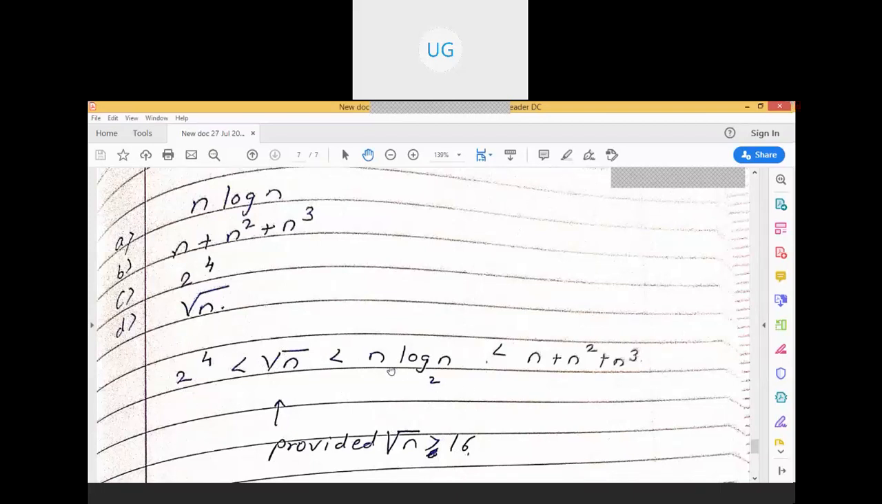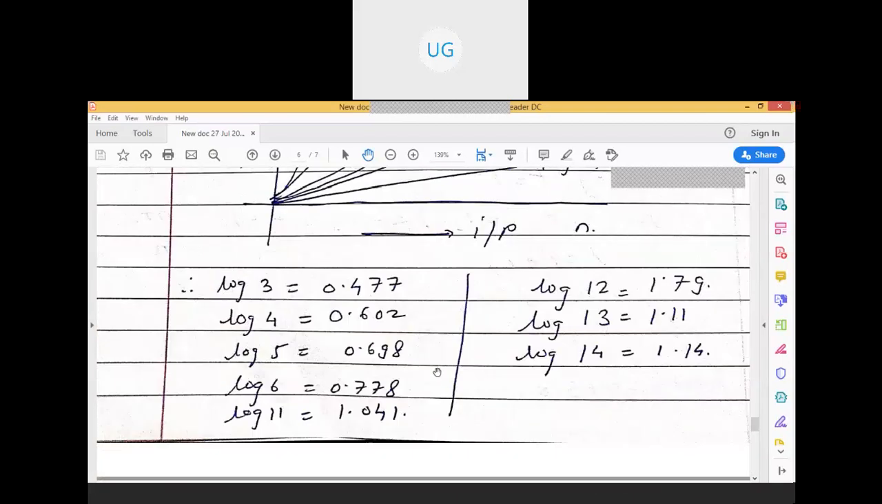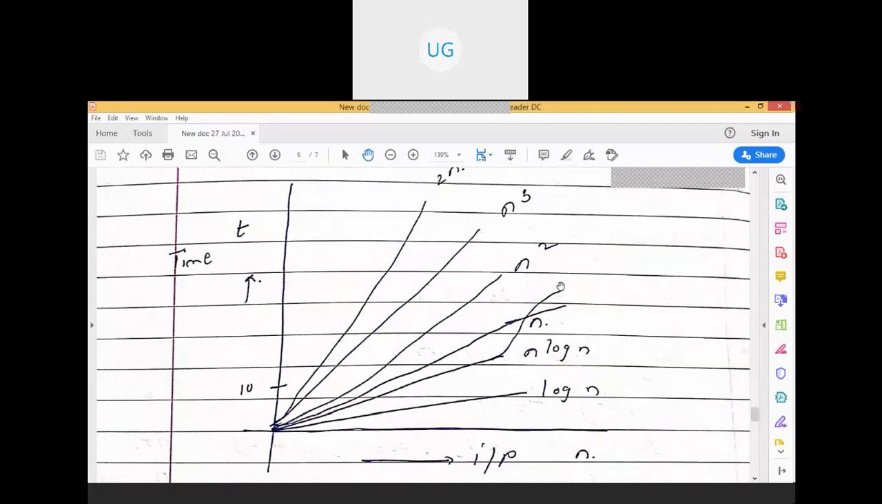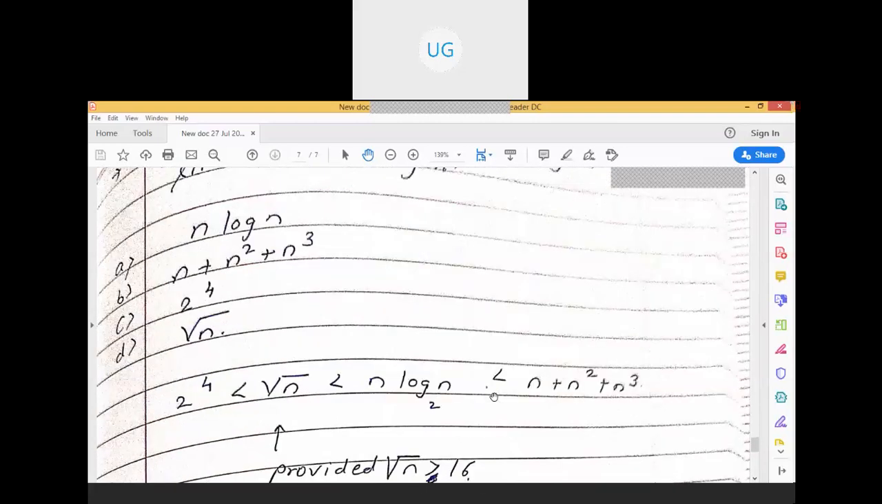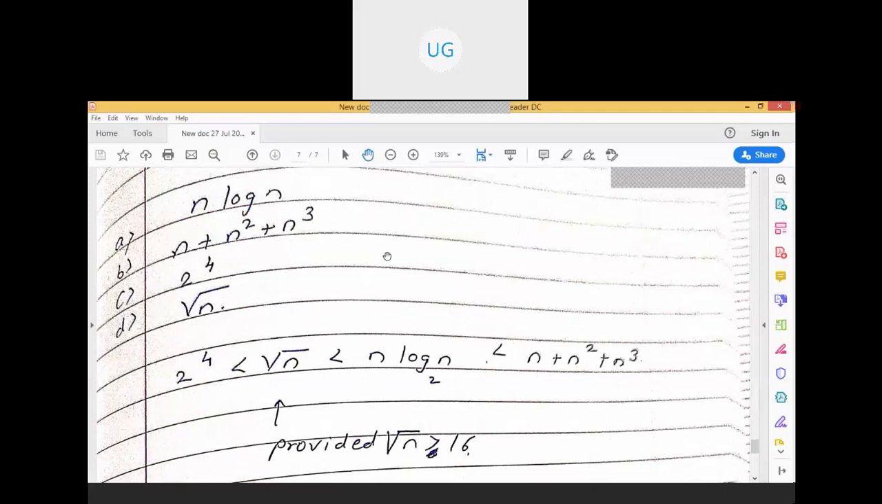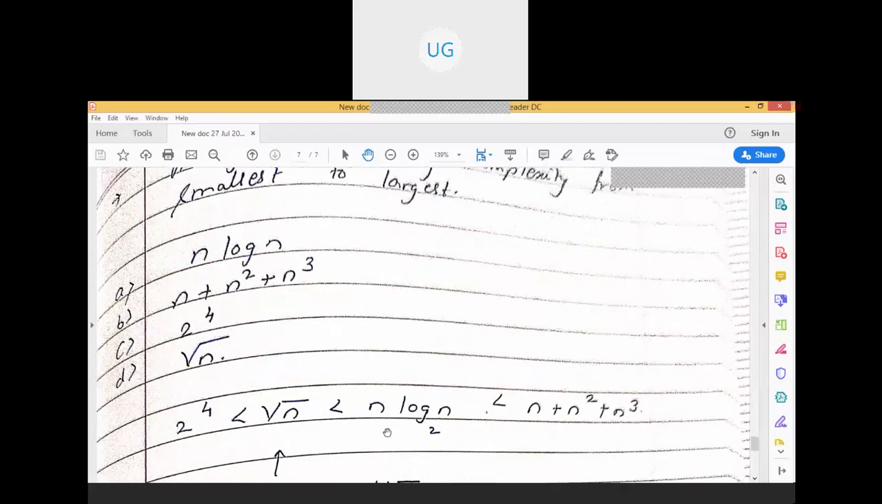And n log n, we have seen that 11 log 11 can be greater than this n also. So here it depends on the value of n. They have to provide the value of n. Now, n log n and n plus n square plus n cube. You may think, yes, it is starting with n, so n square plus n cube.